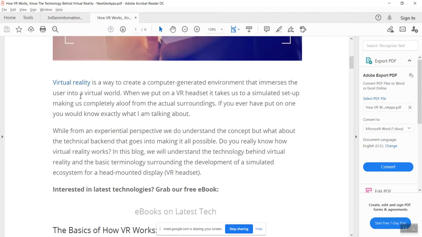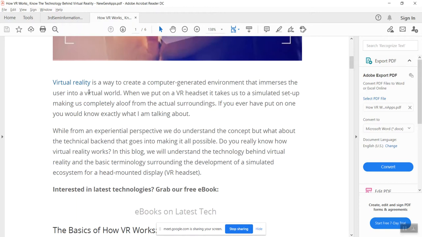So virtual reality is not the real world, it is a virtual world, and that virtual world is presented with the help of a computer generated environment. Means some program or software is going to help us move from the real world into the virtual world. So how are we going to move there, and which different devices are required to go into virtual reality or the virtual world?